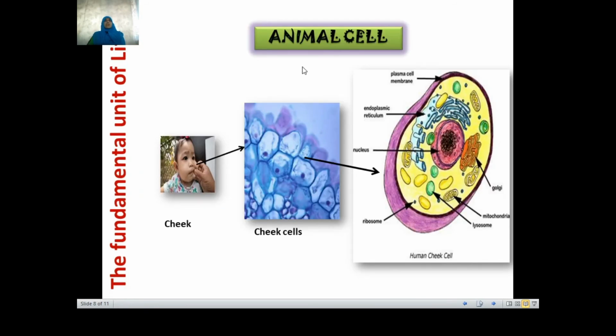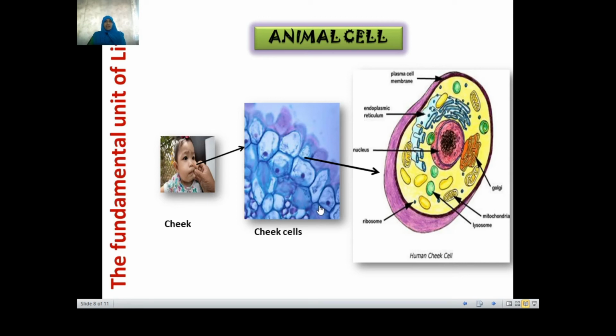Now let us know the individual cells. The animal cell: which type of cell does it belong to, unicellular or multicellular? It is multicellular, right? Here we have taken the example of the human cheek cell. The inner skin layer of your cheek, when observed under the microscope, appears this way. Do you find any difference with respect to the structure?